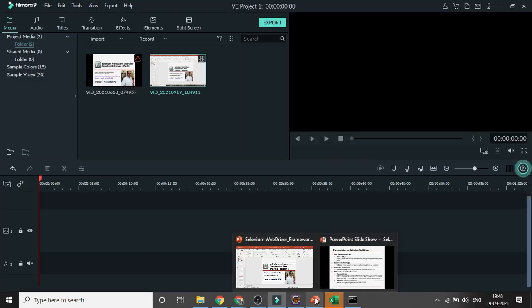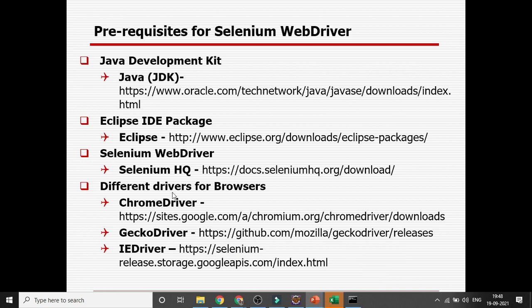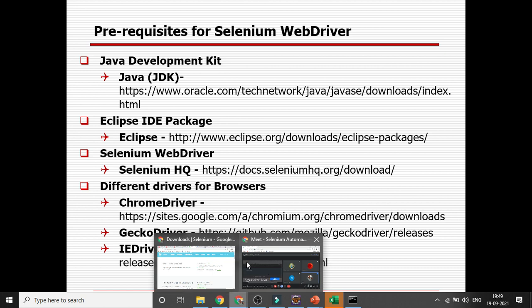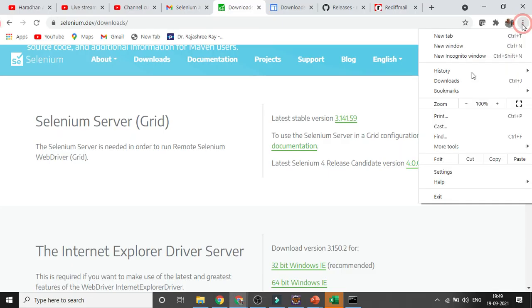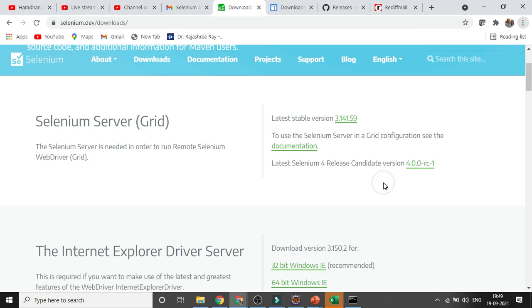The fourth one is the driver. If you want to work with the Chrome driver, Gecko driver, or another browser, you need the relevant driver for that browser. Before that you need to check the version of the browser, and then install the driver based on that version. How can you identify the version of the browser? Click on Help and click on About. You can find out what version is there.